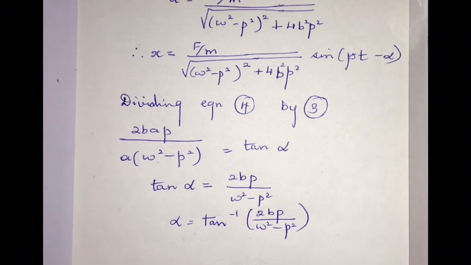So that means that after the application of external periodic force, the body adopts the frequency of the external force as its own frequency in the steady state, no matter with what frequency it was vibrating earlier. Now if I remove the applied frequency, it will slowly come back to damped mode and then it will vibrate with its own frequency.